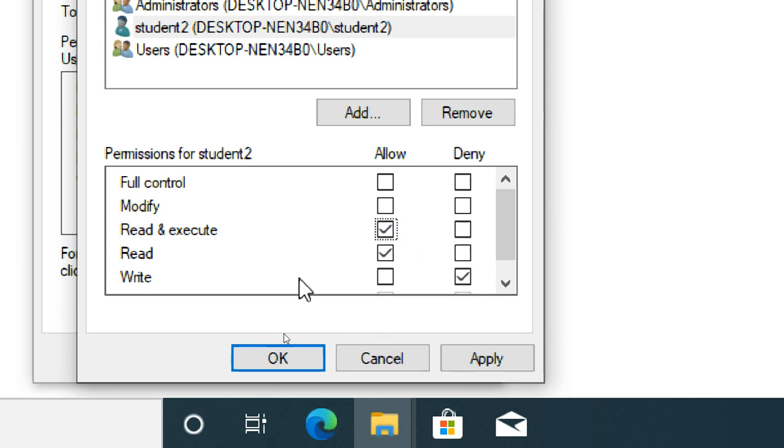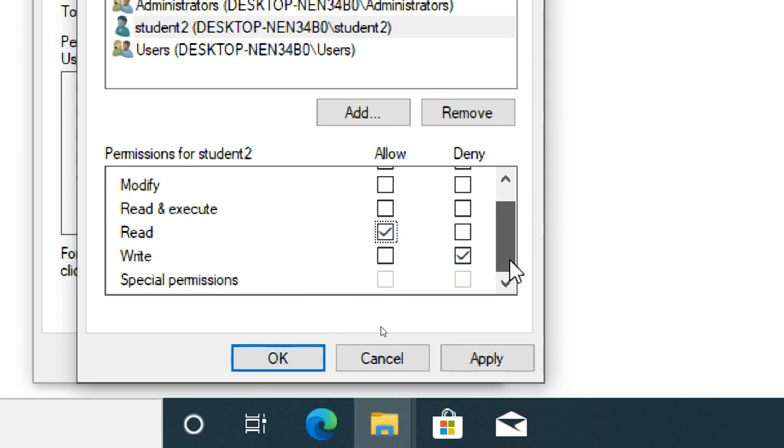So what I want to do is give read permission and write permission. Read and execute, if you want, you can give it, otherwise leave it. Read allow, write deny. Okay, read allow, write deny. Apply, OK, OK, OK, and go to the second user.